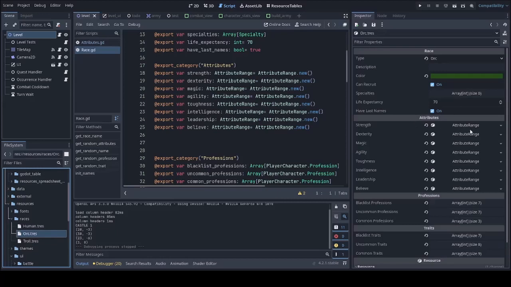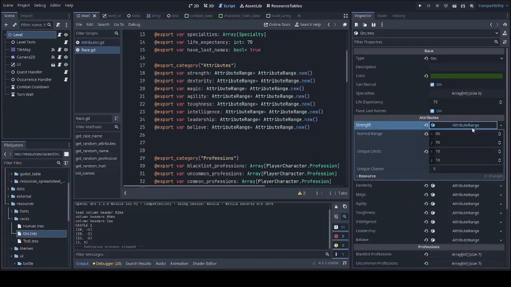Orcs, for example, have a strength range from 50 to 70, but also can push above or below that range with a value of 10 to make it a maximum strength of 80 or minimum strength of 40. But there's only a 5% chance of rolling these extended limits, which can make these characters more unique.